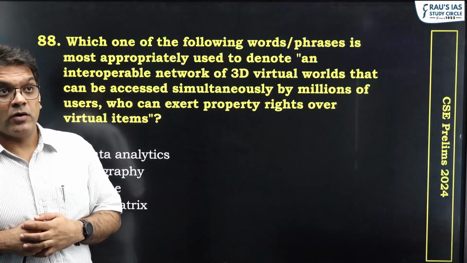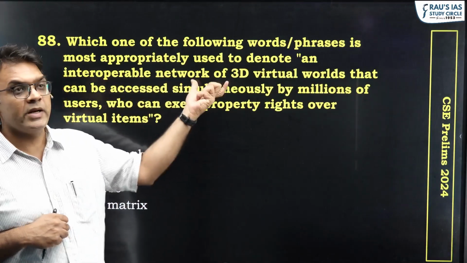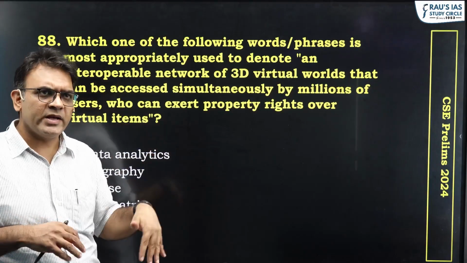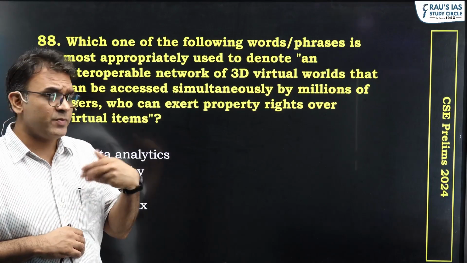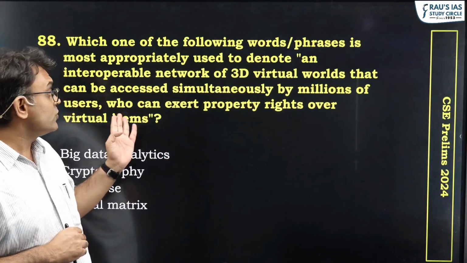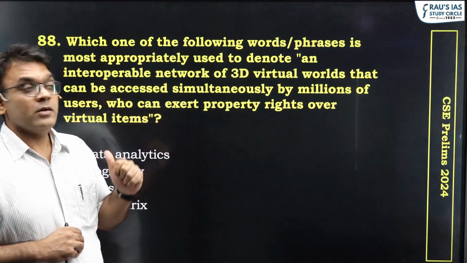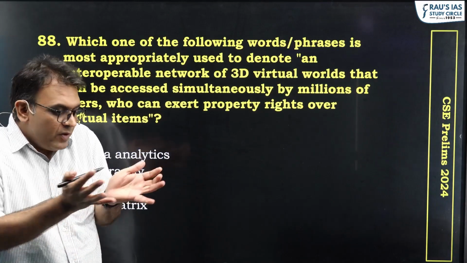it exactly talks about that. So it includes both of these aspects: an interoperable network of 3D virtual worlds that can be accessed simultaneously, meaning high speeds, and therefore it's going to be a real-time experience by millions of users who can exert property rights over virtual items. So your physical world is going to be virtualized.